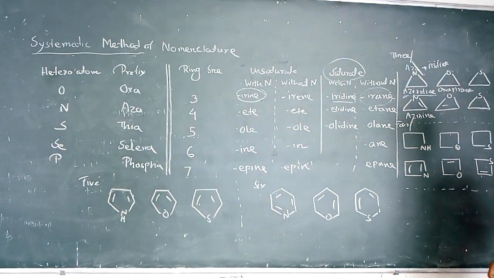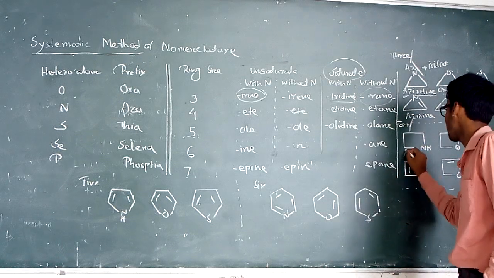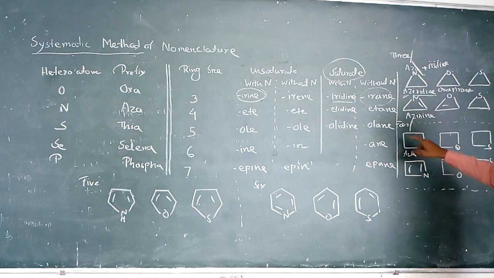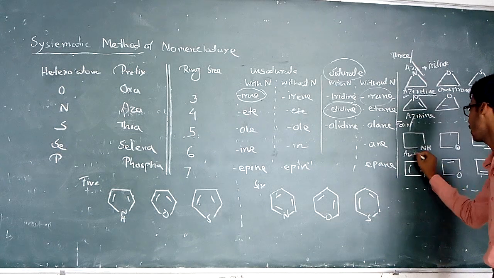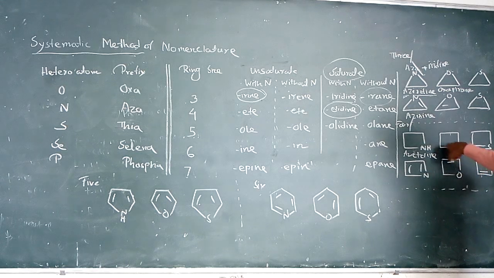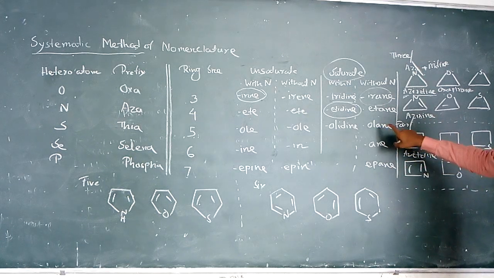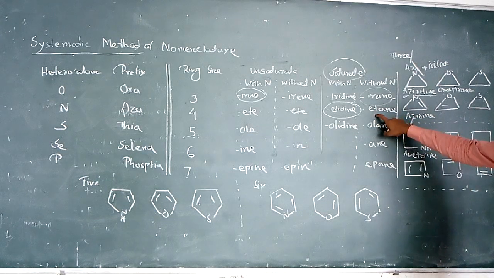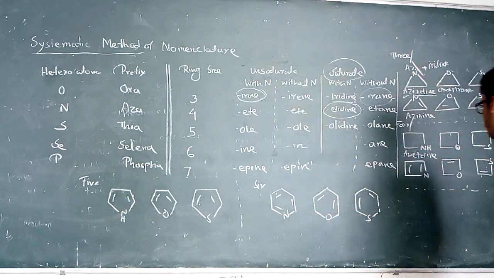In the case of the 4-member ring system, that is containing nitrogen which is saturated, so aza plus, for saturated with nitrogen, that is etidine. So the nomenclature should be azetidine. Same for oxygen, that is oxetane, and for sulfur, that is thietane, and that is the fourth member nomenclature, fourth member system.